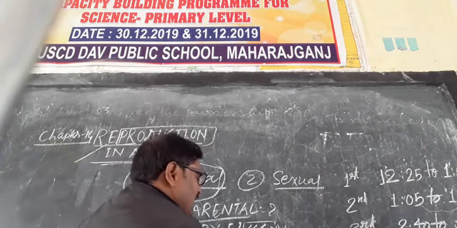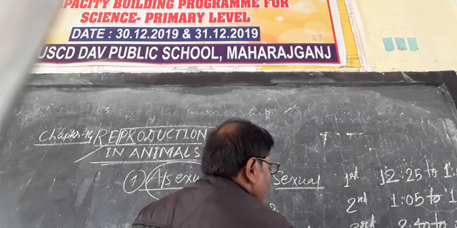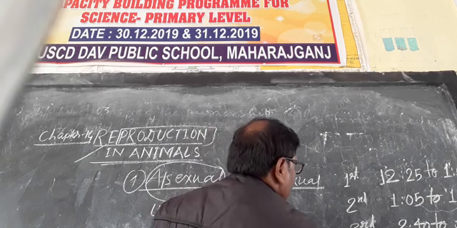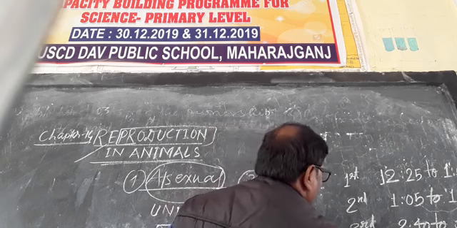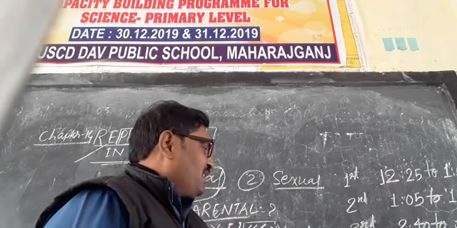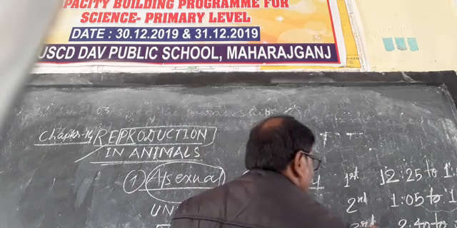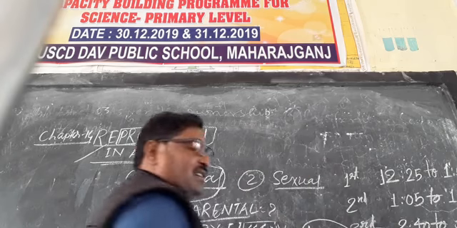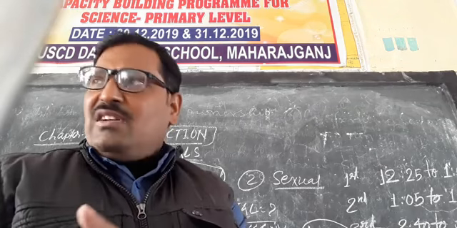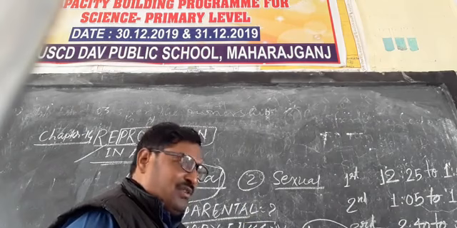When the nucleus divides, that is called karyokinesis. Karyokinesis is made of two words, karyon and kinesis. Karyon means nucleus and kinesis means splitting. The process in which the nucleus divides into two equal parts is karyokinesis.